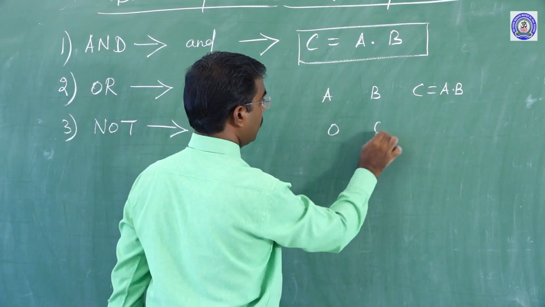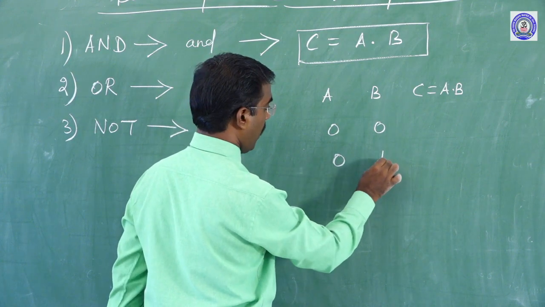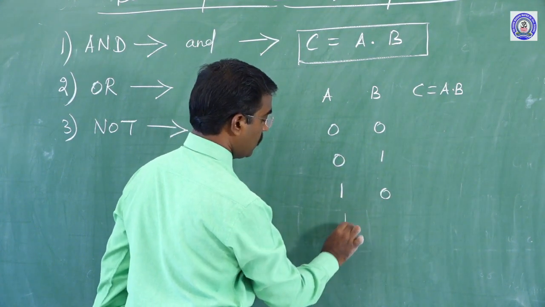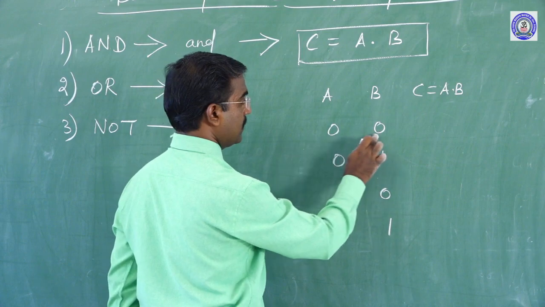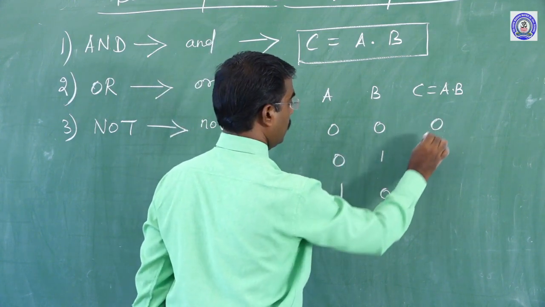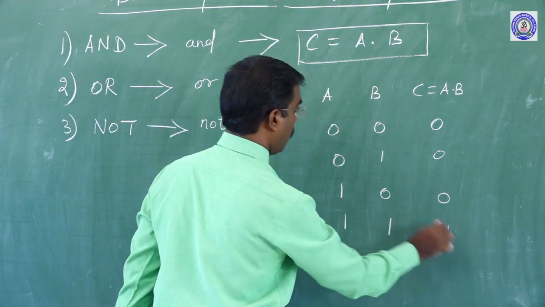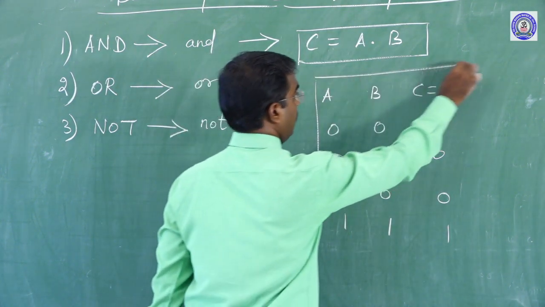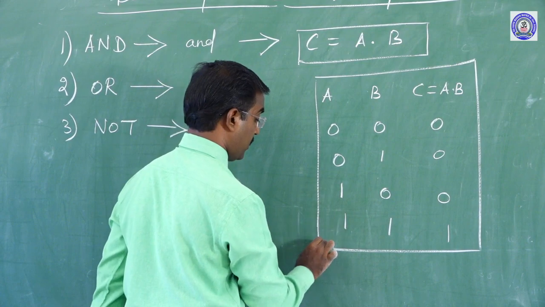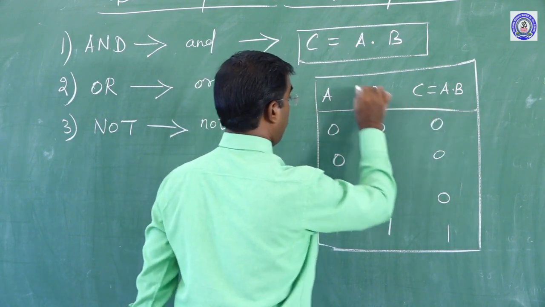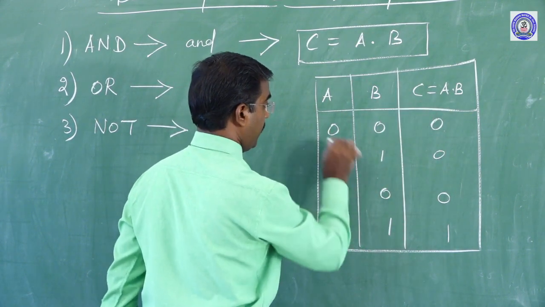A 0, B 0 and then 0, 1, 1, 0, 1, 1. So it is initially 0 into 0, 0, again 0, again 0 and then 1. I think you understand this tabulation and how to enter the formula C equal to A into B.